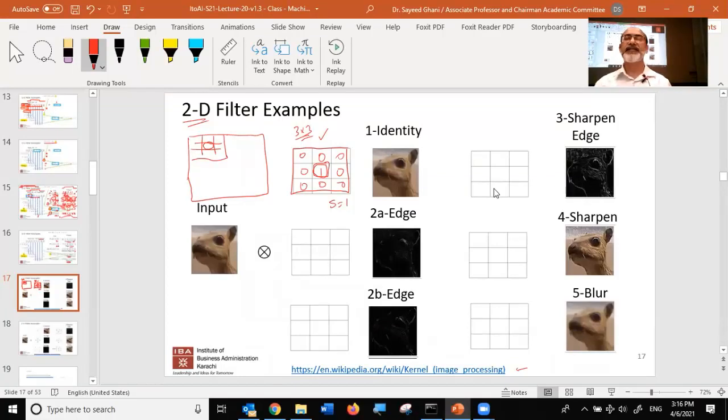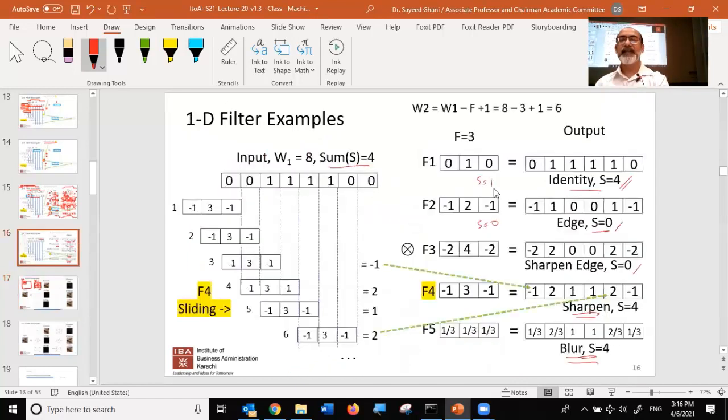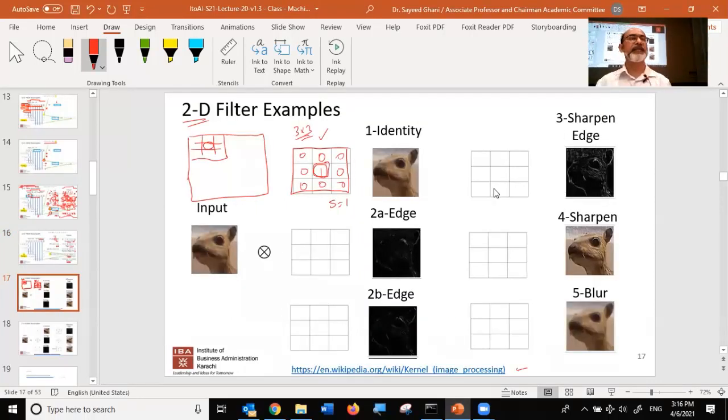And why is it identity? Simply because it's just got a 1 in the center, okay? Just like this, it has a 1 in the center, and the edges are zeros. Here, what you've done is you've simply done this in 2 dimensions. You've got a 1 in the center, and you're surrounded by zeros.